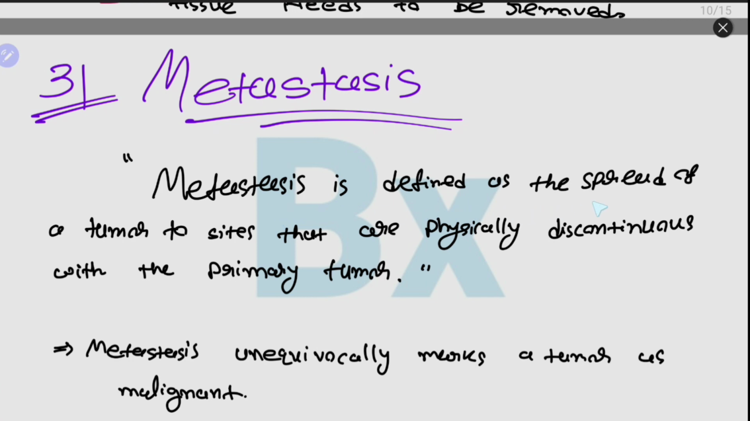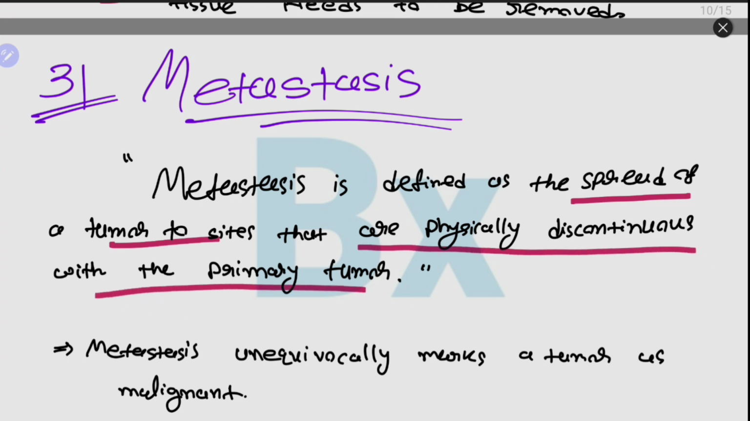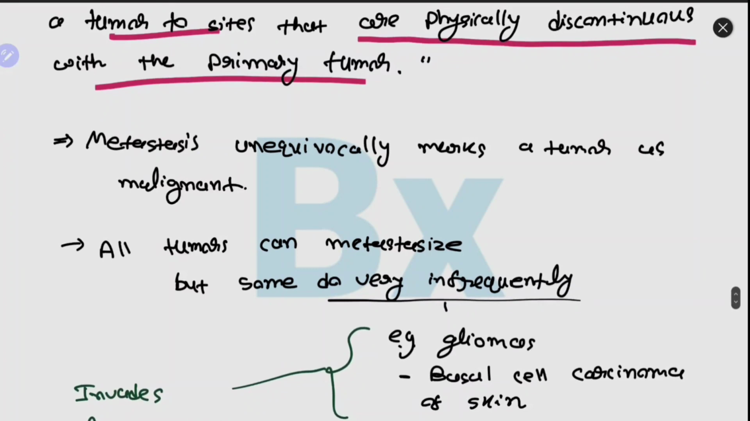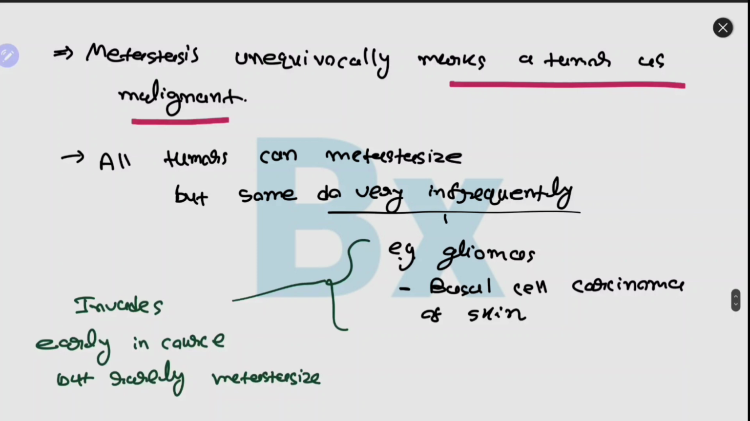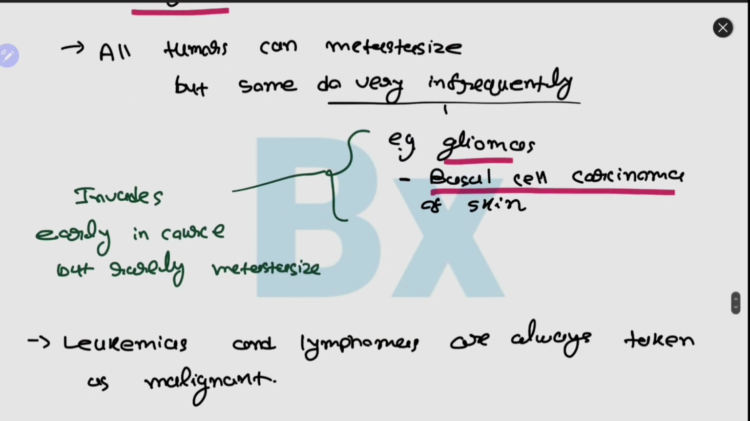Metastasis is defined as the spread of tumor to sites that are physically discontinuous with the primary tumor. Yes guys, metastasis unequivocally marks a tumor as malignant. If metastasis is present in any tumor, it is malignant and only malignant. All malignant tumors can metastasize, but some do so very infrequently. Examples are gliomas and basal cell carcinomas of the skin. They invade very early in the course, but they rarely metastasize.